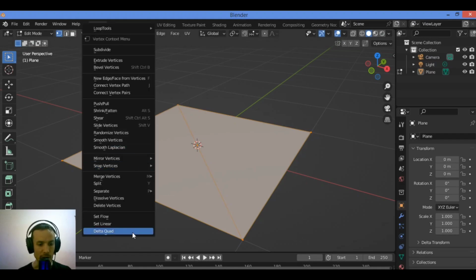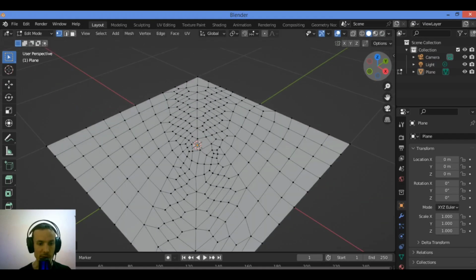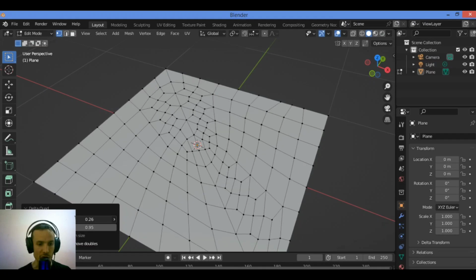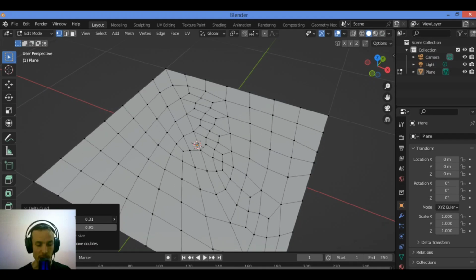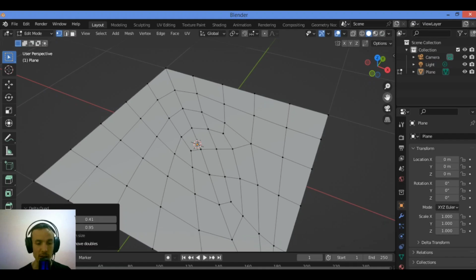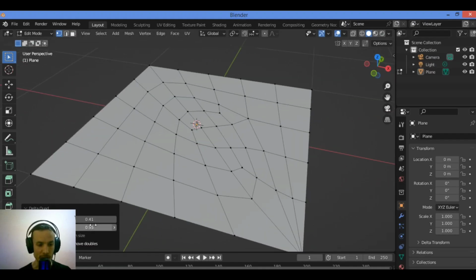Right click, then go over here to the bottom, click on Delta Quad, and as you can see, that's pretty amazing. It's going to be making our mesh a clean quad based topology, and that's pretty amazing. As you can see here, you can change the number by playing with the value of the size as shown here, and you can see the changes in the quad based topology in real time as shown here.